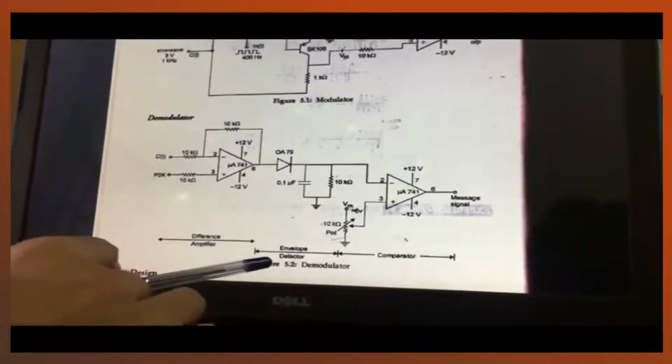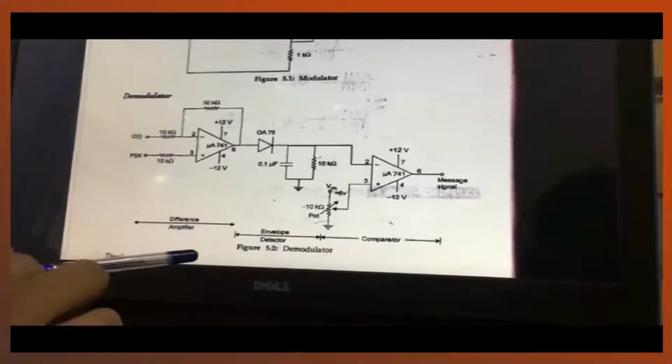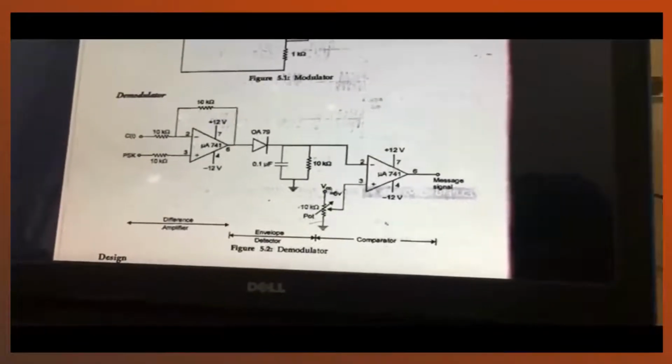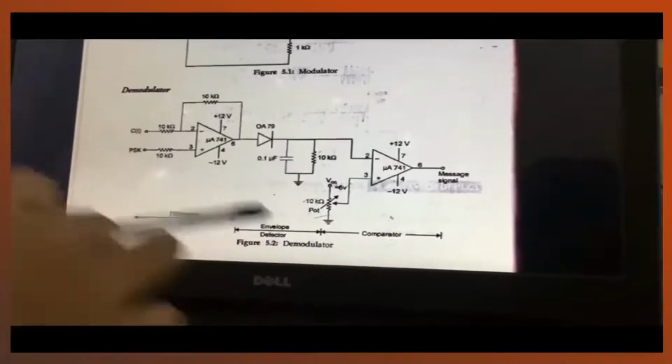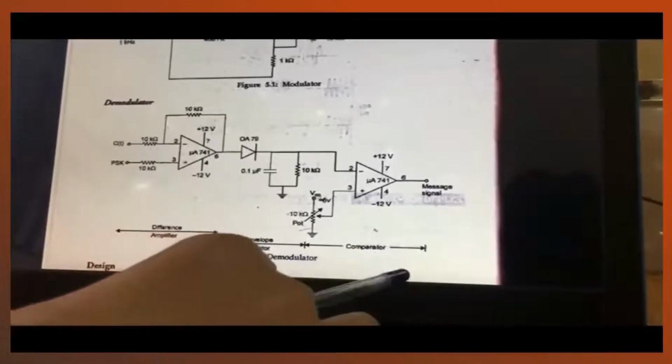Now this is the envelope detector. You know that in an envelope detector we have two components, a resistor and a capacitor, which are connected in parallel. So as we have seen here, this is the envelope detector part. Then again comes the comparator.